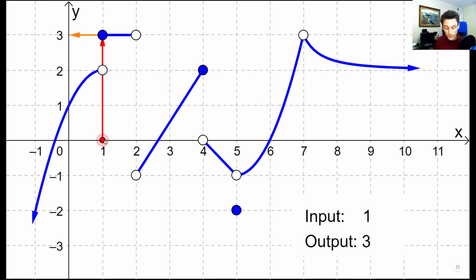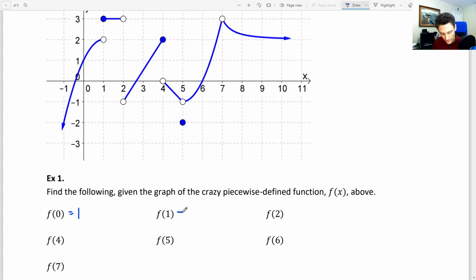Notice that when we go over to this x value and then we look up to see where the graph of the function is, this open circle here represents not a point in the graph. So that just happens to be a point that part of a graph is connected to, but it's not actually a point in the graph. So then we continue through that hole up until we hit this filled in dot. The filled in dot represents that that's a part of the graph. So then our eyes move horizontally to the y-axis, and we can read off the y value of 3. So f of 1 is 3. F of 1 is equal to 3.